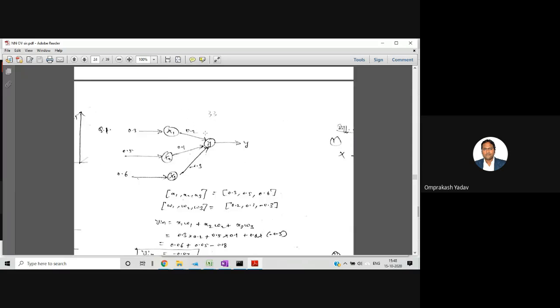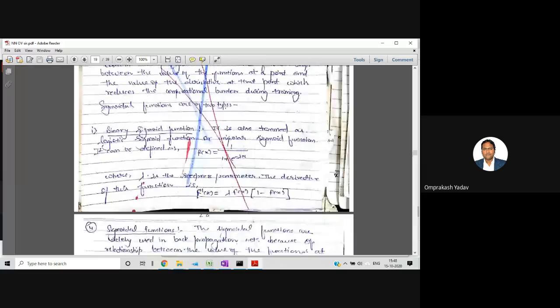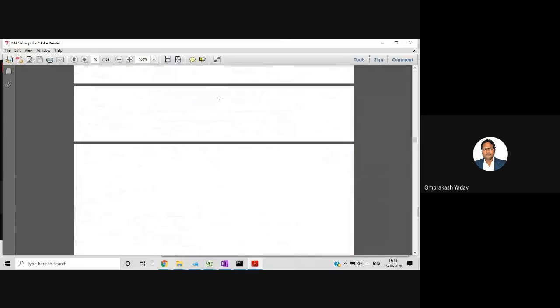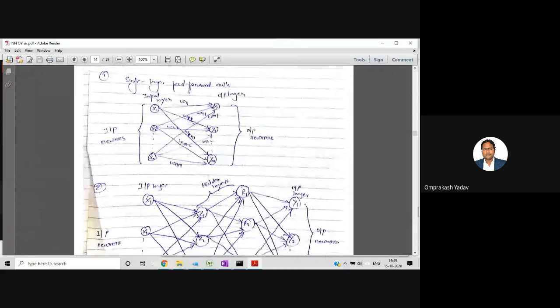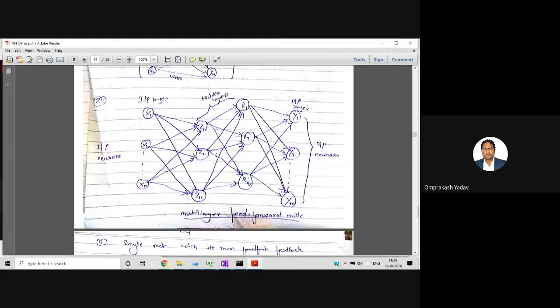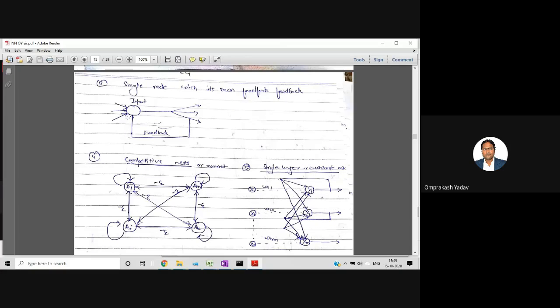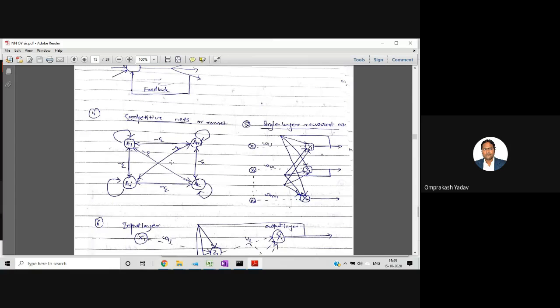If we see what we have learned today, we started with the different types of network connections, 5 different types. Let me quickly revise. First is the single layer feed forward network, with an input layer and output layer, right? Then we learned the multi-layer feed forward network, where multiple hidden neurons are there between the input and output layers. Then the single node network, where only one node is there, we get the output and give feedback to the input layer. Then MaxNet or competitive nets, where all the weights will be the same, right?